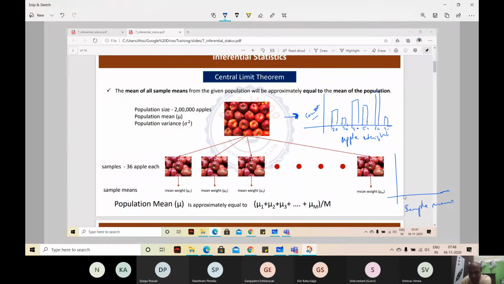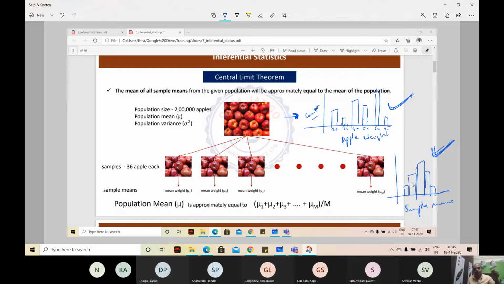So if you take this, it is always going to be normally distributed, irrespective of the population's distribution, whether it is normal or not. When you take multiple samples and take means, it is going to be normal. When the data is normally distributed, you can make many inferences from it. We'll use this.